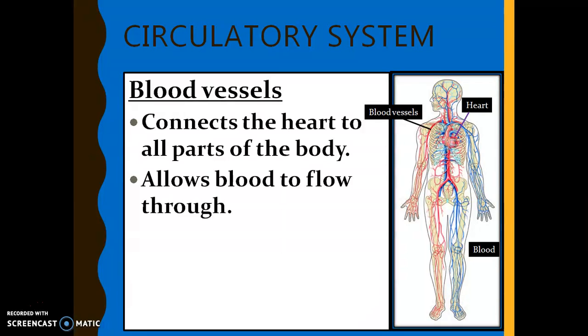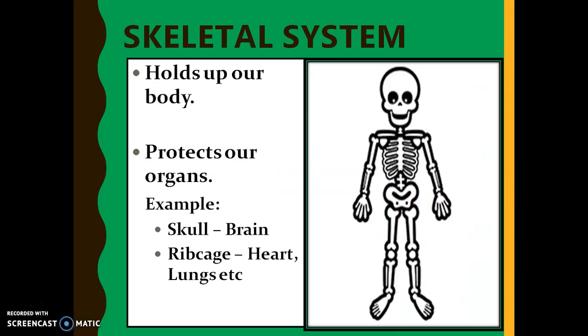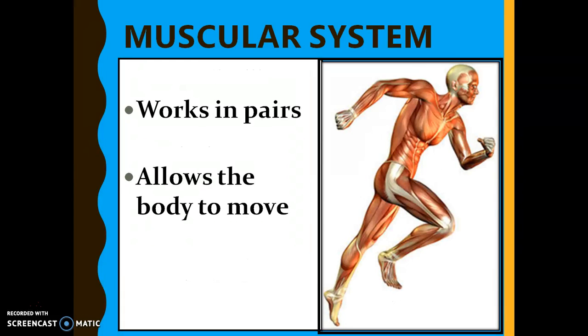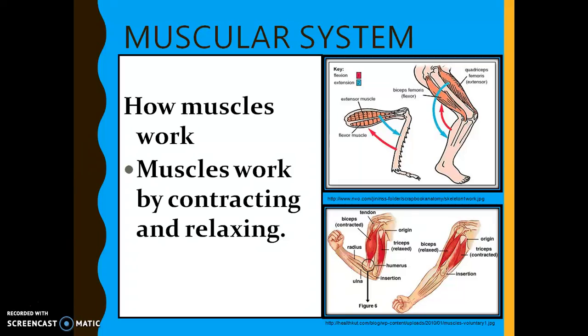Blood vessels are like tubes that connect all parts of our body to our heart. They also allow blood to flow from one place to the other. We do have the skeletal system. It makes sure we have our body shape and protects our vital organs, such as our brain, our heart, and lungs. We have our muscular system as well, because the muscular system allows us to move around, to run, and to jump. So how does it work?